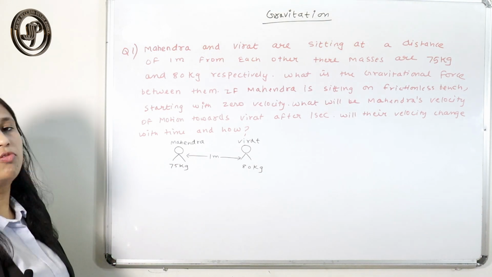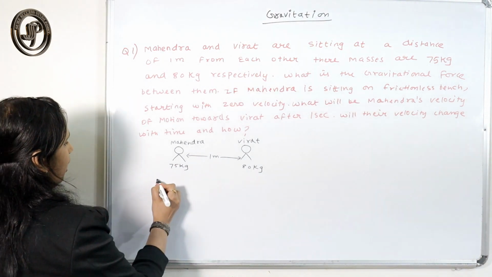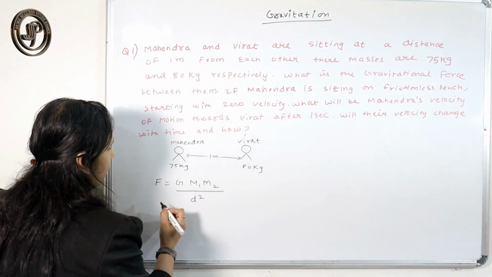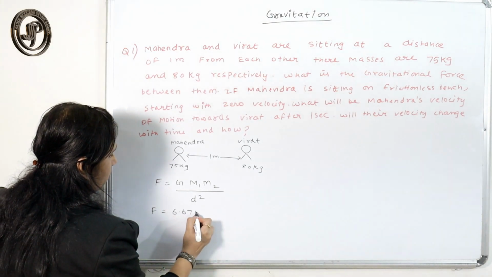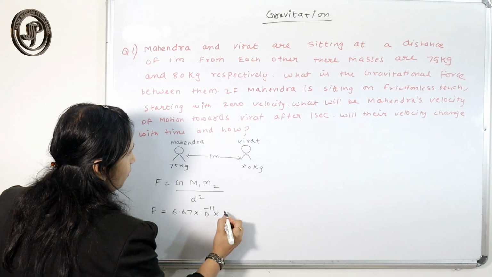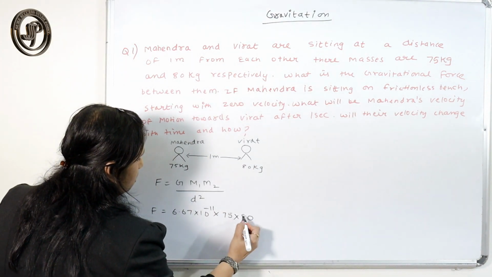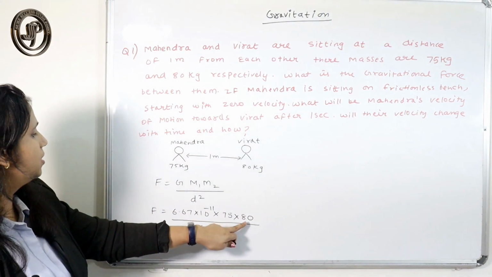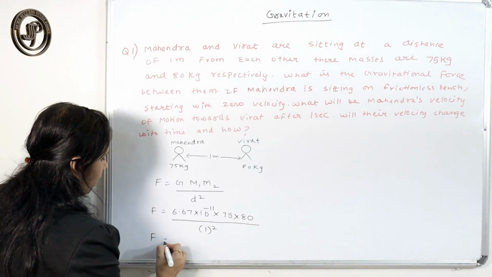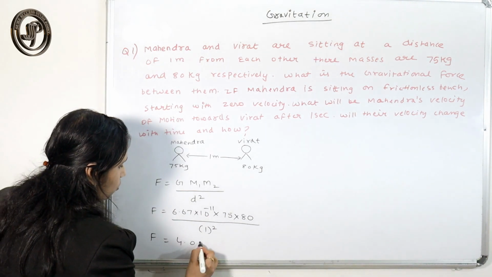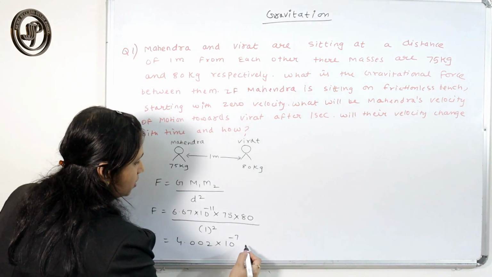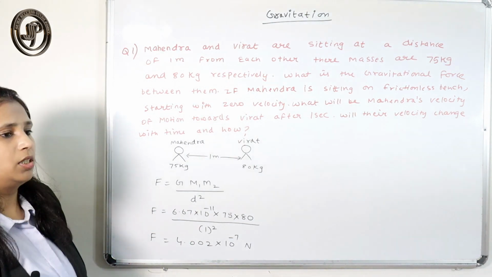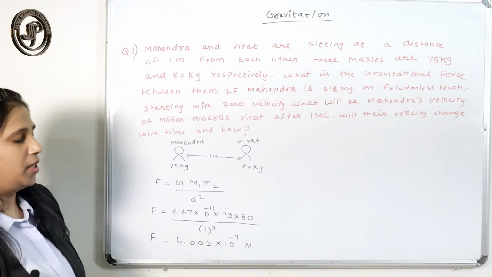So what is the gravitational force between them? Very simple, we can calculate the gravitational force by the formula G m1 m2 by d square. Here G we always take 6.67 into 10 raised to power minus 11. m1 is 75, m2 is 80, and the distance between them is 1 square. If you multiply and solve, you will get 4.002 into 10 raised to power minus 7 Newton, because the unit of force is Newton. So the gravitational force between them is this.